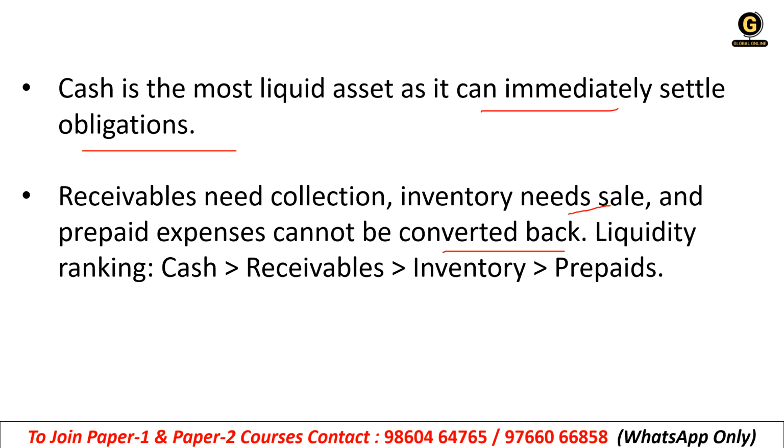Correct. So the liquidity ranking, when we show it as a formula: cash is greater than receivables, receivables are greater than inventory, and inventory is greater than prepaids. That means this is the cycle actually, right? Cash, receivables, inventory, prepaids. Okay. So when cash is more liquid, these things can be done very easily.